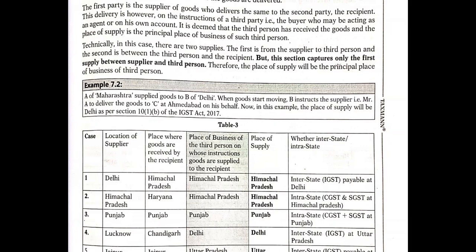If the goods are supplied to some other state, like Himachal Pradesh, then interstate taxes are applicable. When it is interstate, IGST is payable at Delhi, right? IGST is payable at Delhi because you are supplying to some other state, and when it is some other state, it is an interstate transaction. So IGST is applicable. Now let us see the second case.